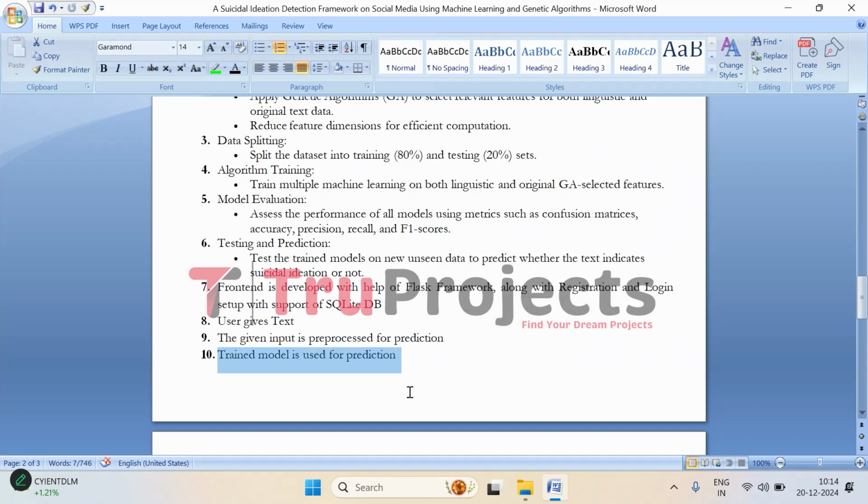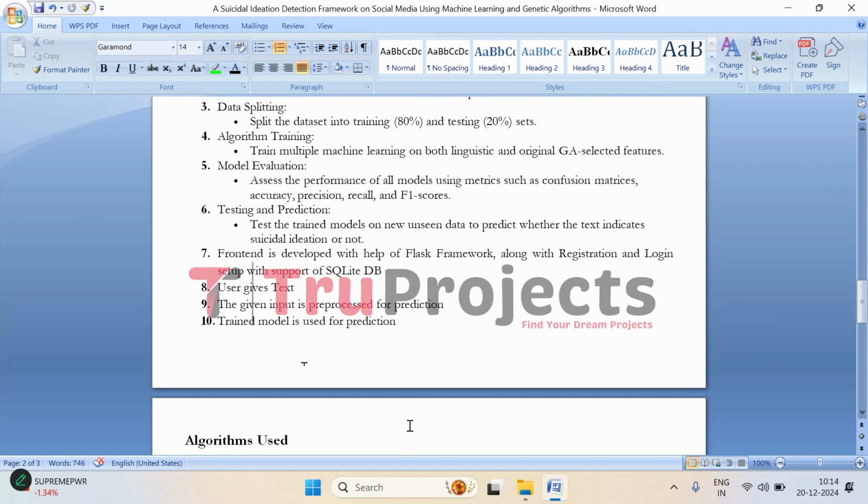Then comes the part where the trained model is used for the prediction. So the given input will be pre-processed and fed to the trained model for the prediction purpose, and then we will get the output. Finally, the pre-processed text is fed to the trained machine learning model, which makes a prediction about whether the post contains suicidal ideation or not. This prediction is based on the patterns that the model learned during training, and the result is displayed to the user through the front end of the application.